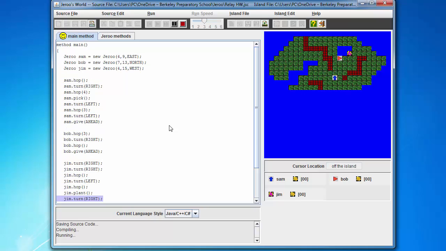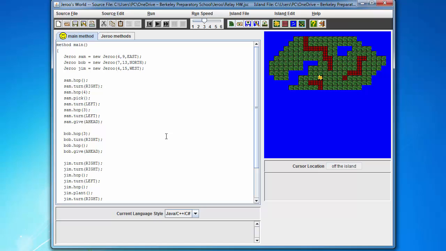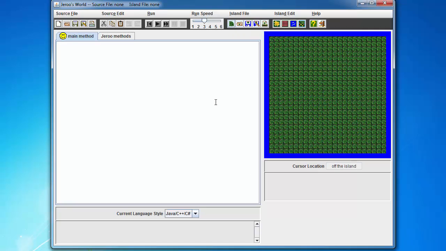All right, so everything works just like it should, and everything's good to go. All right, let me go ahead and close out of that. If you're wanting to switch or open to a new program, you can just go ahead and open, or if you want to just go completely brand new, you can click new here. That'll get you a new source code, and new here, that creates the new island plot.